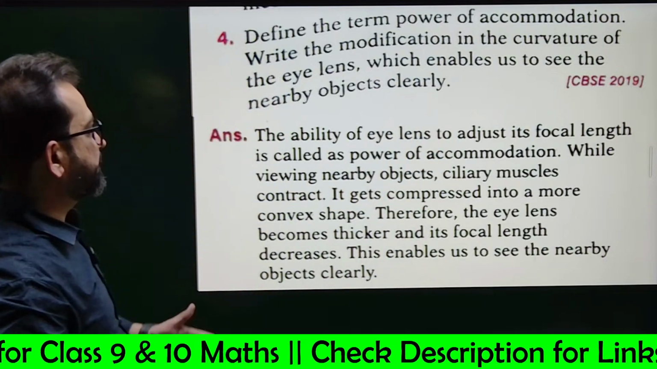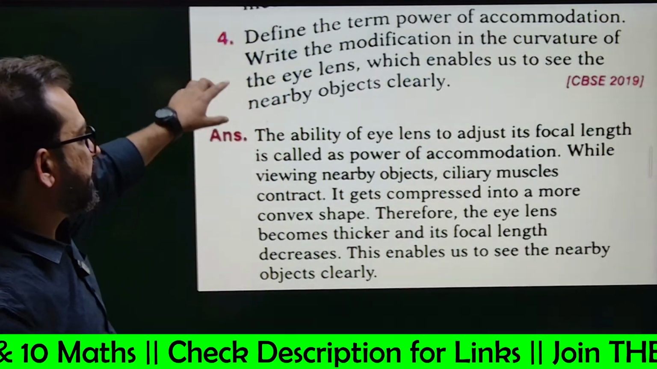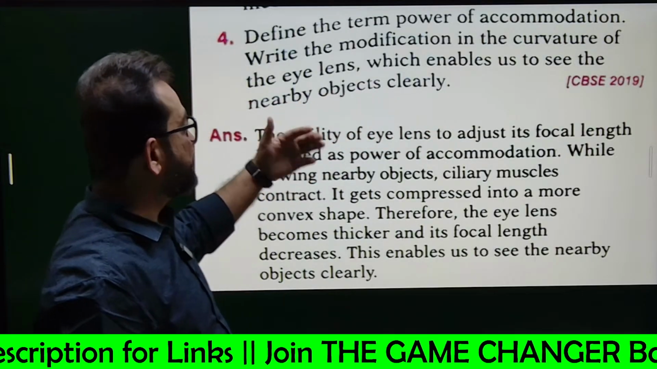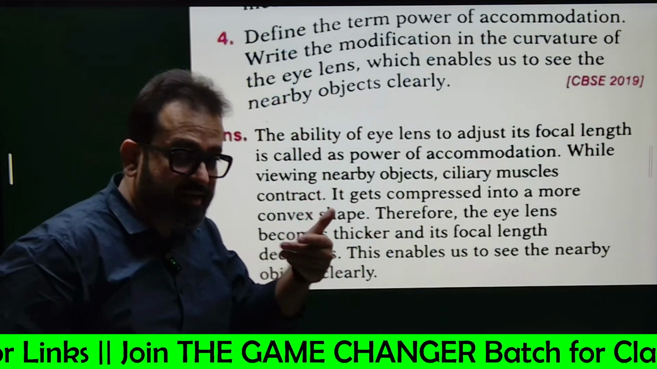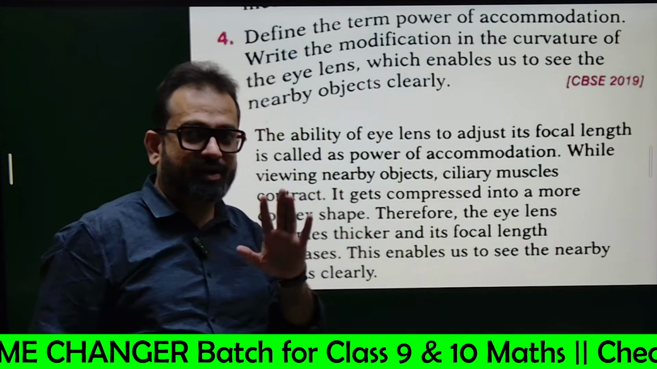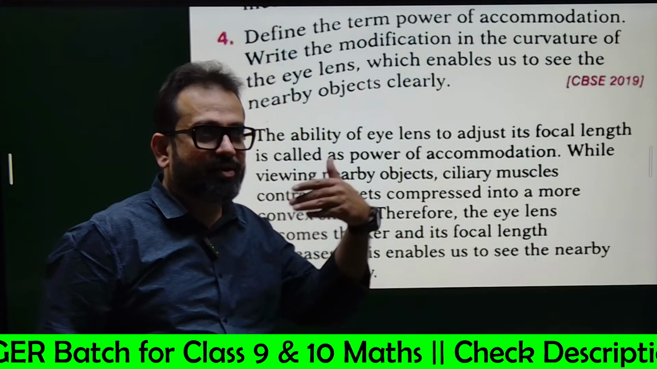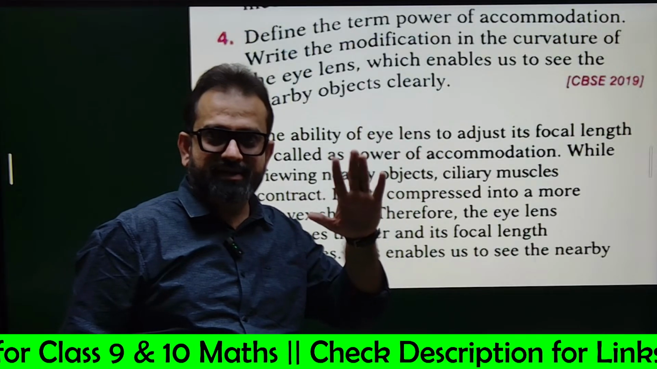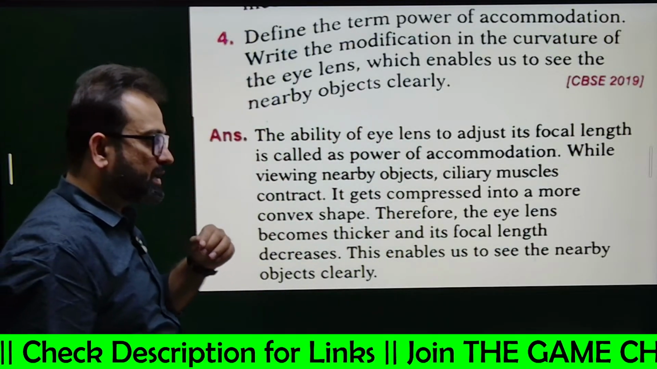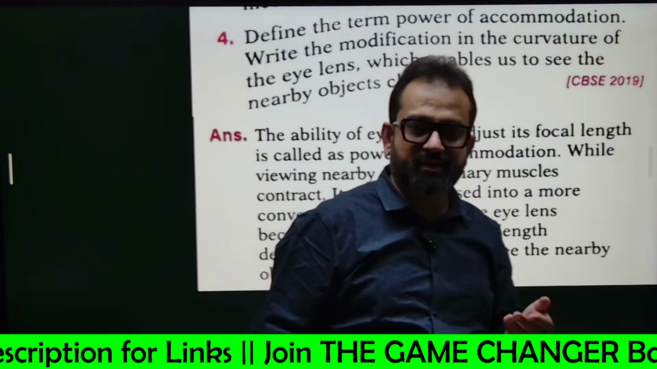See what the question says. Define the term power of accommodation. Write the modification in the curvature of the eye lens which enables us to see the nearby objects clearly. Nearby objects clearly means you cannot see nearby objects, but far away objects you can see. That means long sightedness, hypermetropia. For hypermetropia, tell me what kind of lens is used. It is a convex lens, right?